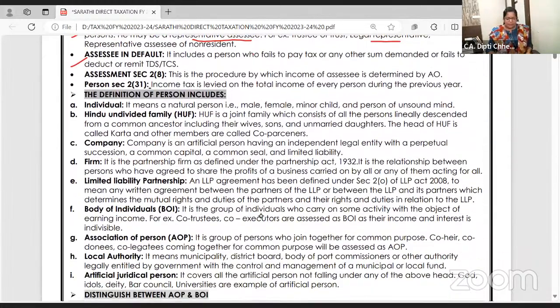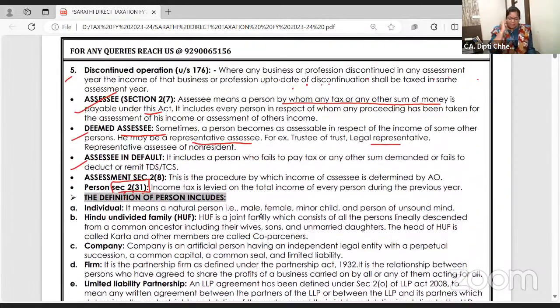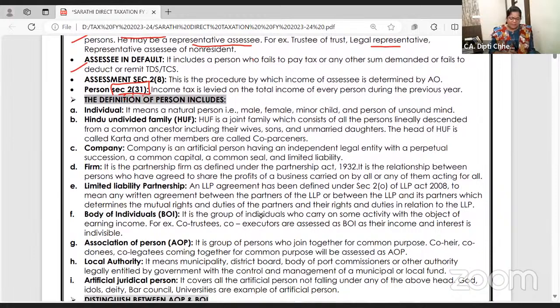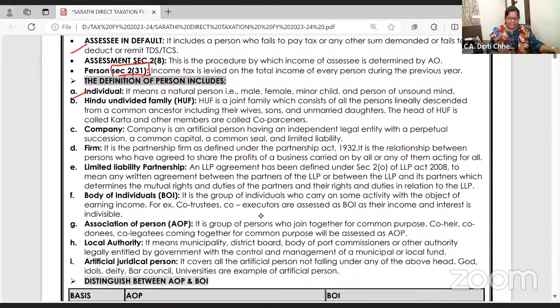Okay, right. Now, section 2(31), and this is not a subsection, this is directly a clause. Section 2(31) gives the definition of a person. See, we said a person who is liable to pay tax is called an assessee. Then who is that person? Individual, male, female, minor, getting income through their shows, talent, and all. Of course, they have to pay tax.